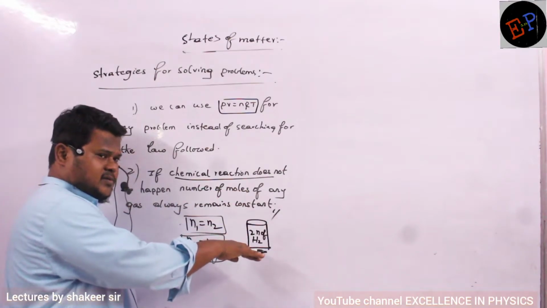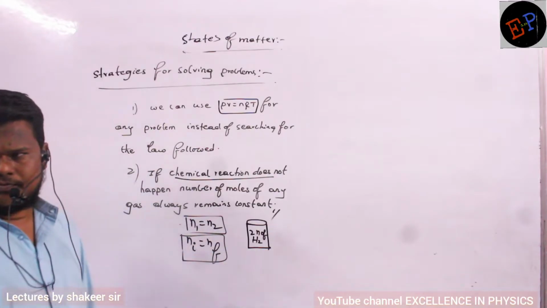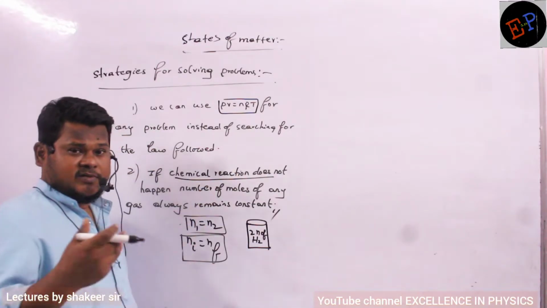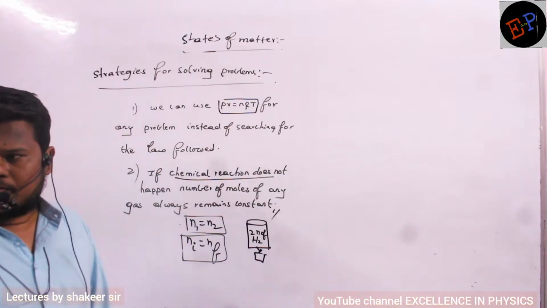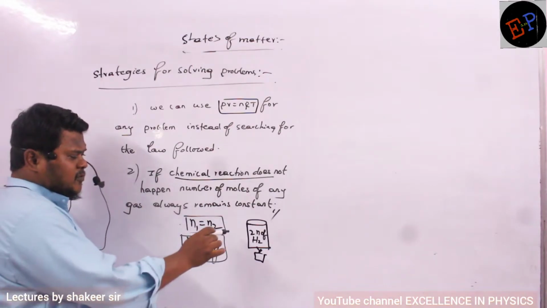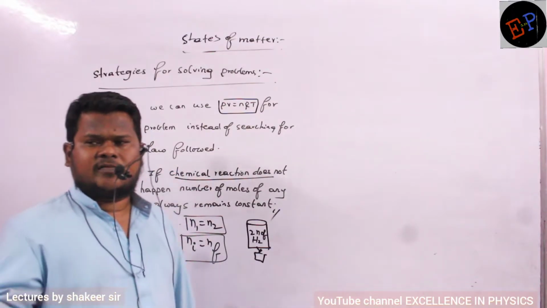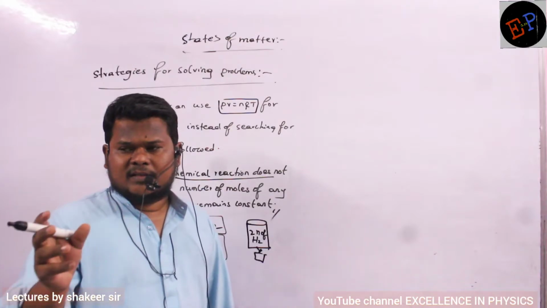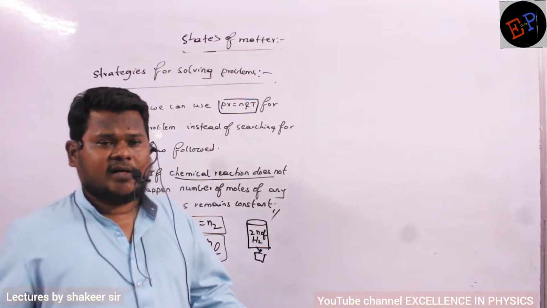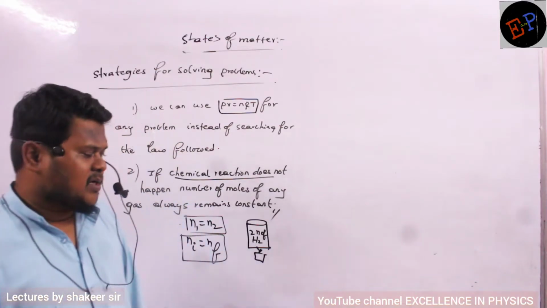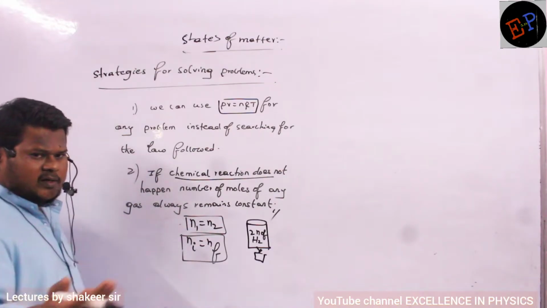If I compress this gas, will the 2 moles change? 2 moles remains 2 moles only. The number of particles never changes. Similarly, if I expand it, increase its pressure, or even heat this gas, nothing will change. But the number of moles will change only when a chemical reaction takes place, then we have to consider delta Ng, the number of moles of gaseous products minus the number of moles of gaseous reactants. As long as no chemical reaction happens, the initial moles of gas equal the final moles of the same gas.